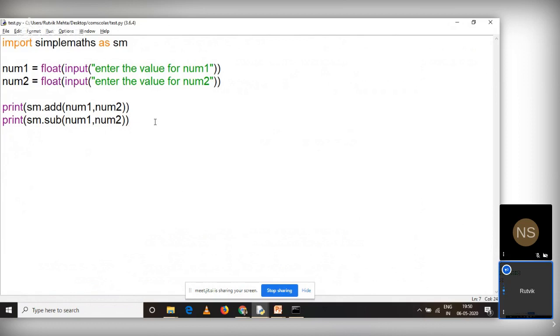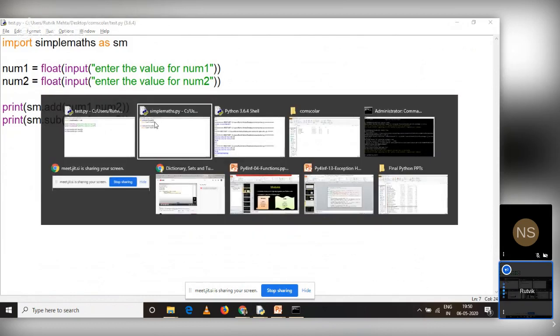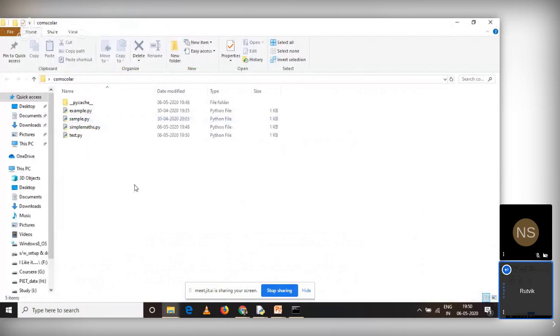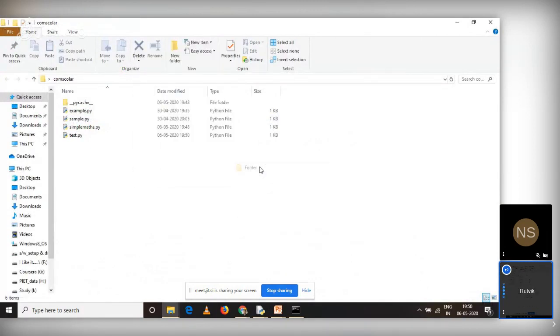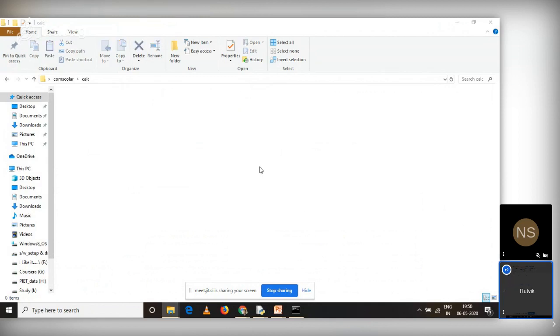Now I'll be explaining one last example, and the last example is very simple: how to work with packages. Packages is nothing but a combination of modules, right? So I'll be working with the same simple maths.py, right? But before doing this, I'm creating a folder. Let me say the folder is Kelsey, right? And in Kelsey, I'm copy pasting my simple maths.py. I copy pasted my simple maths.py in the Kelsey folder, right?